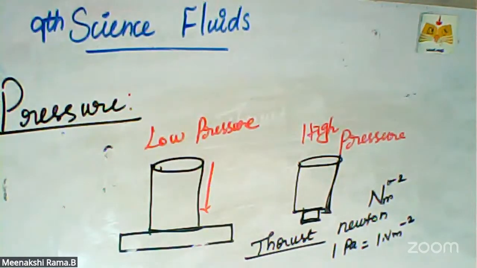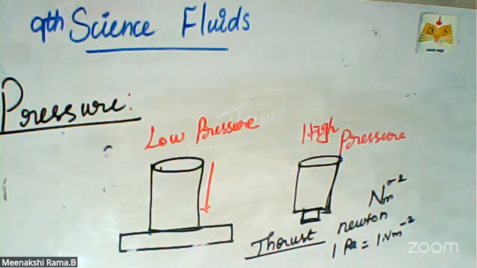So what are thrust and pressure? What are the examples and explanations? What is the formula of pressure? And how pressure acts on different kinds of area, that is, pressure depends on the area.